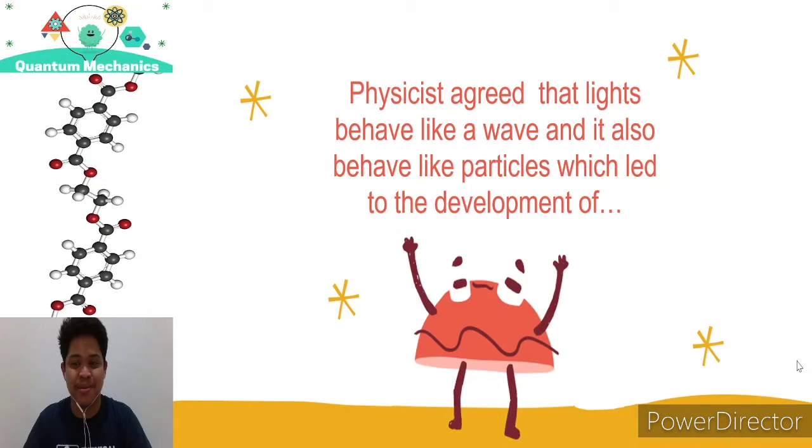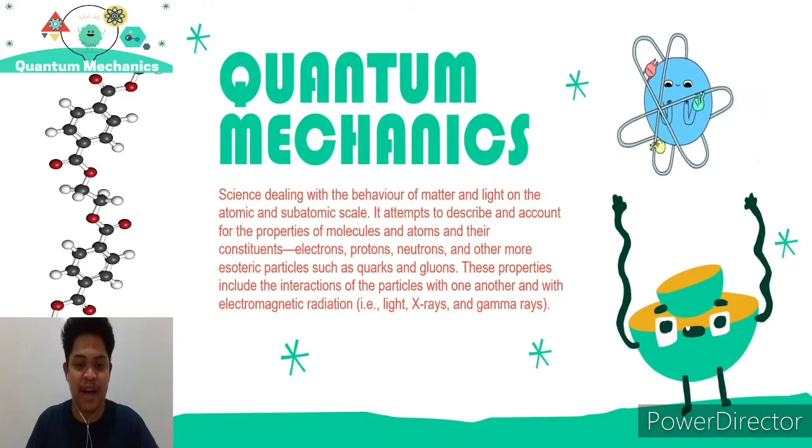Physicists agreed that light behaves like a wave and also behaves like particles, which led to the development of quantum mechanics. It is a branch of physics that deals with the behavior of matter and light on the atomic and subatomic scale. It attempts to describe and account for the properties of molecules and atoms and their constituents, such as electrons, protons, neutrons, and other more esoteric particles such as quarks and gluons. These properties include the interactions of the particles with one another and with electromagnetic radiation, namely light, X-rays, and gamma rays.